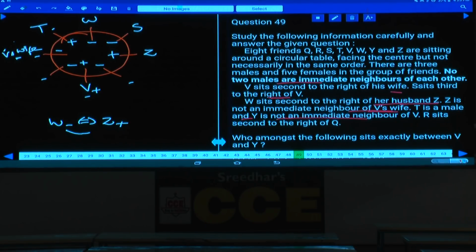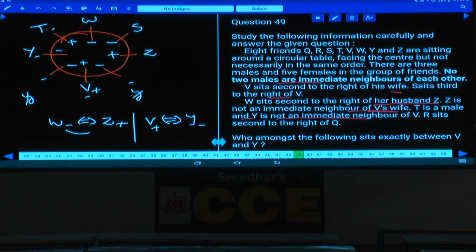And Y is not an immediate neighbor of V. As Y is not an immediate neighbor of V, Y cannot be here and Y cannot be here. As Y cannot be in these 2 places, what is the only place left over here? Y is nothing but V's wife. Clear now? Now this person is Y and this Y is V's wife. Y is a female, V is a male.